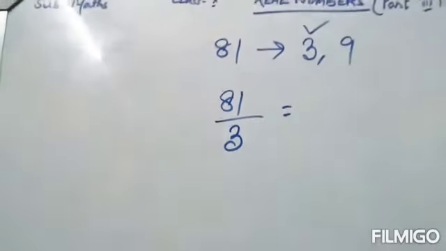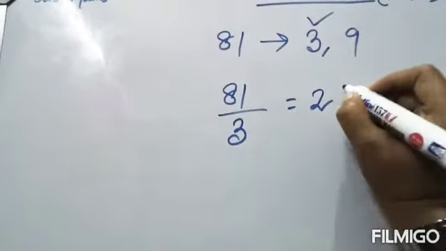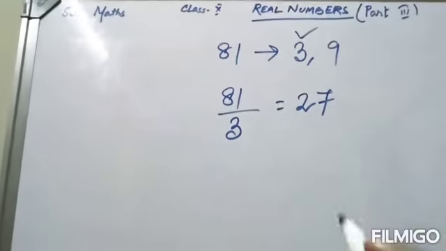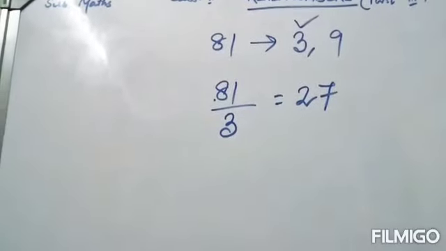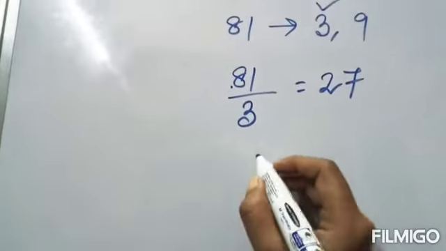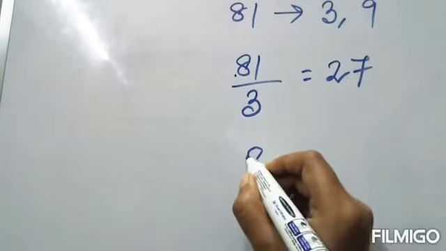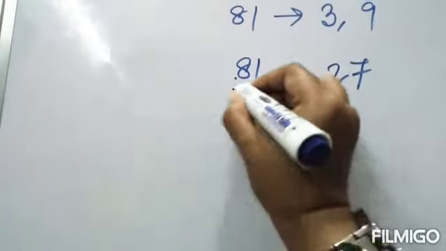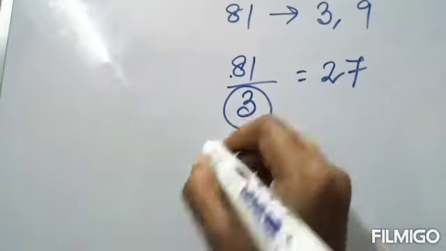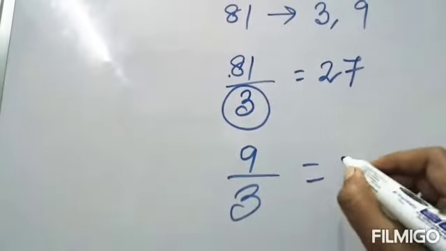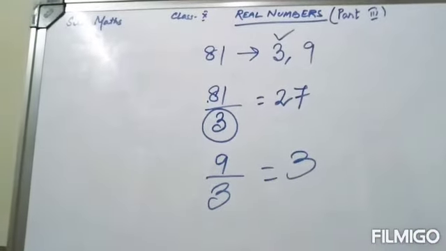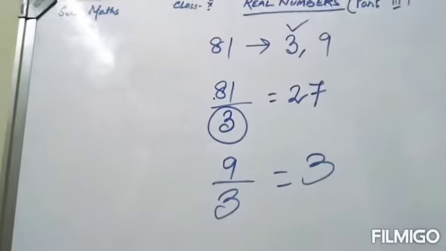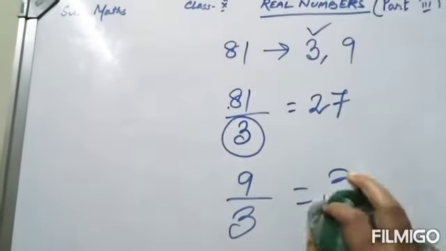Now, 3 means what will come? 27. Now, what is the base of 81? As it is a perfect square, it will have a base. What is the base of 81? It is 9. Now let's see whether this prime number divides 9 or not. Yes, of course it divides. Got it? So from this we come to a conclusion, we come to a theorem.